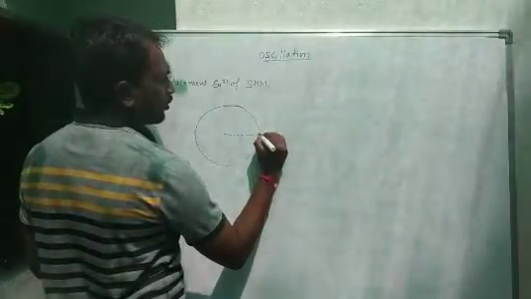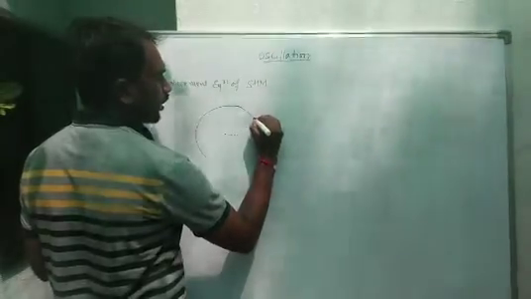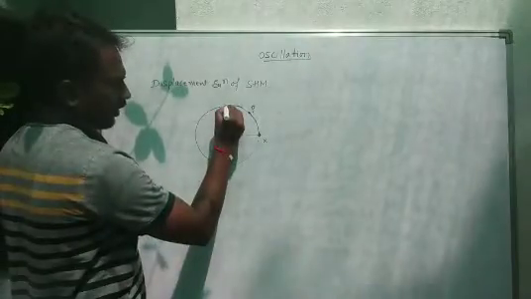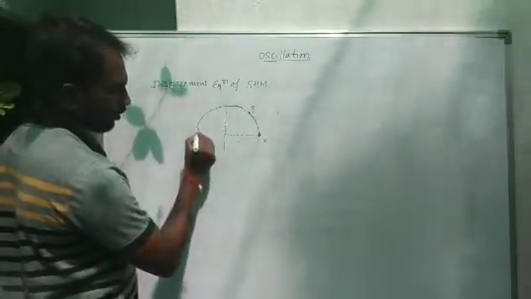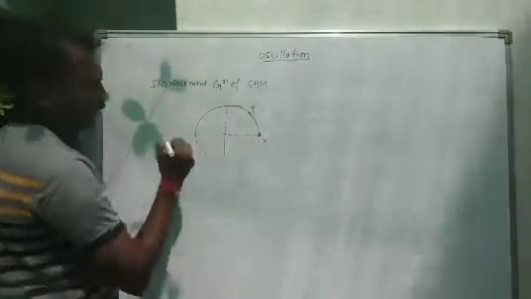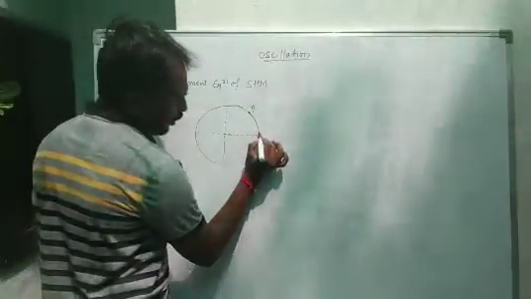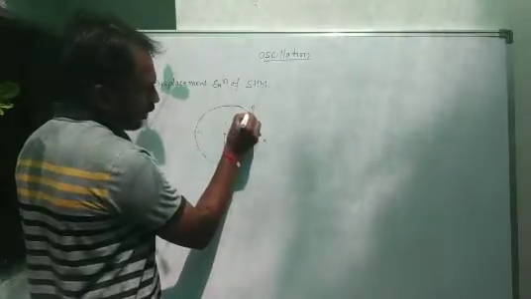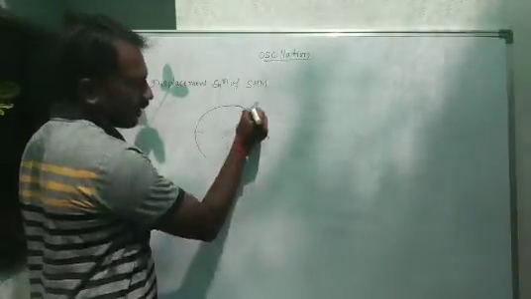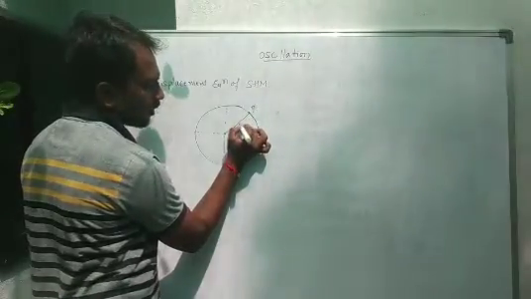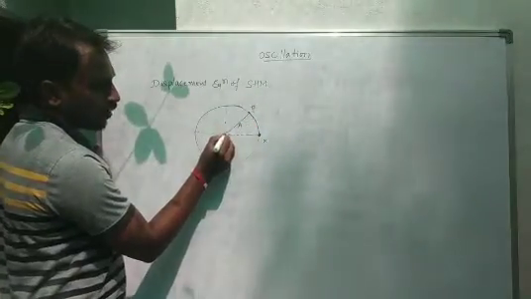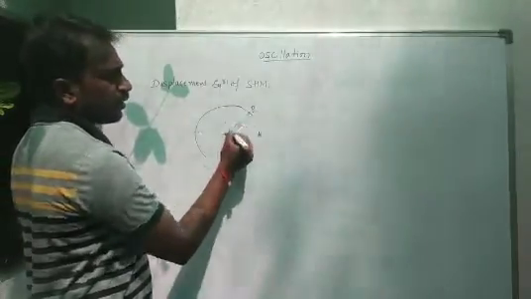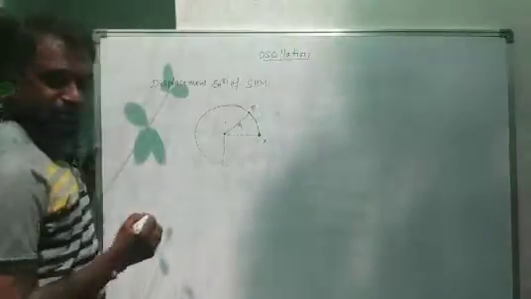When it starts rotating along the circular path, we consider position P, with a diameter. It starts from the initial position and reaches point P. You already know the maximum displacement of the particle is the amplitude A. So this is the mean position, and this is the maximum displacement, the amplitude A.